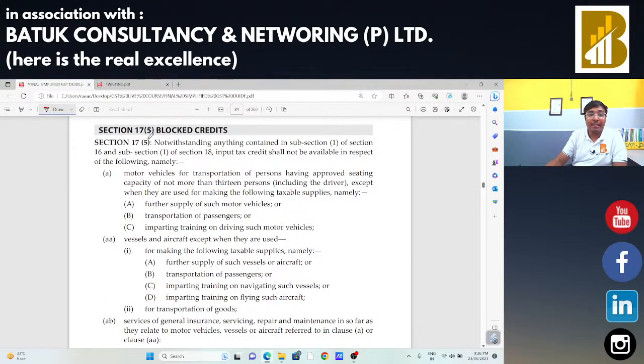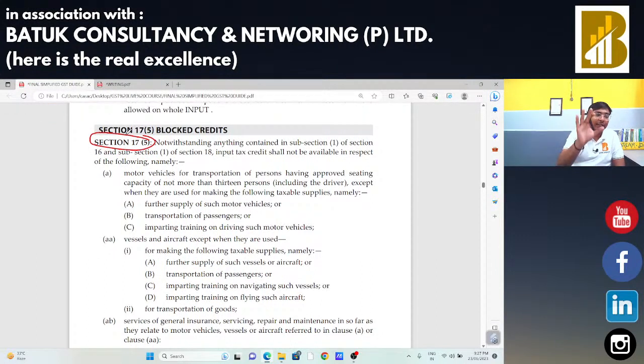First of all, as per Section 17 subsection 5, wherever anything is written, if the transaction is covered under Section 17(5), in that case input tax credit is not allowed on that particular type of supply.